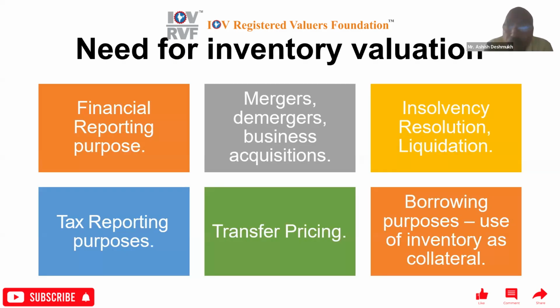But this inventory part, the stock or inventory valuation, is always looked at with suspicion by whom? By tax authorities. And why? Because of all the adjustments being done in inventory. They are always filled with suspicion, and they want to re-audit it.